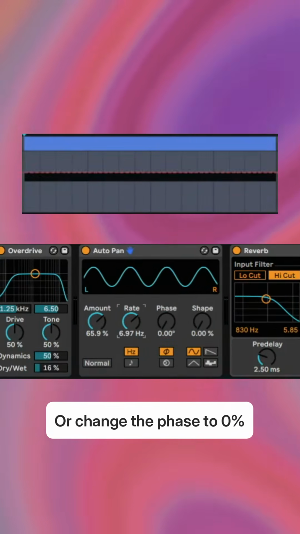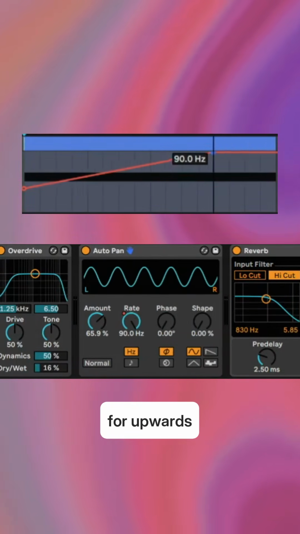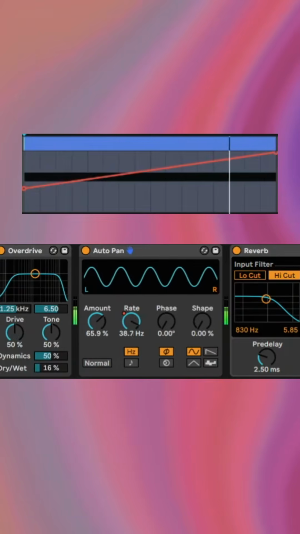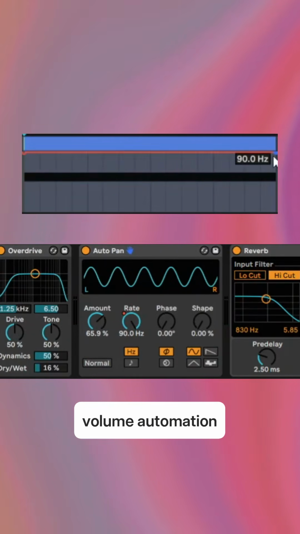Or change the phase to 0% and automate the rate for upwards or downwards volume automation.